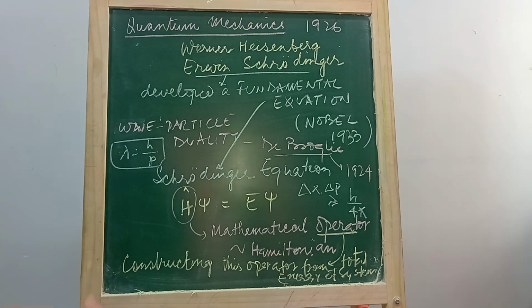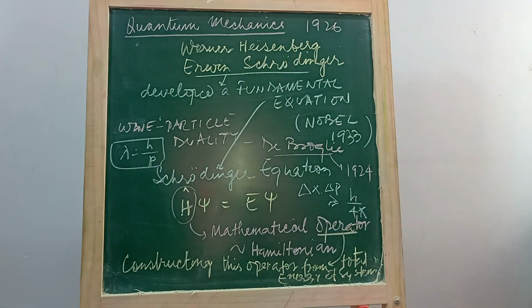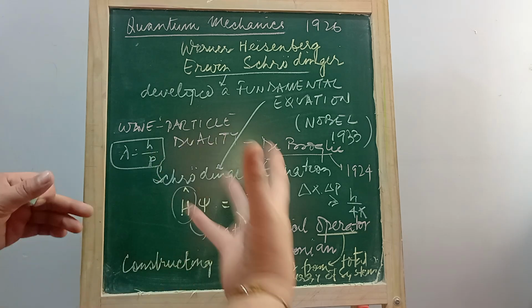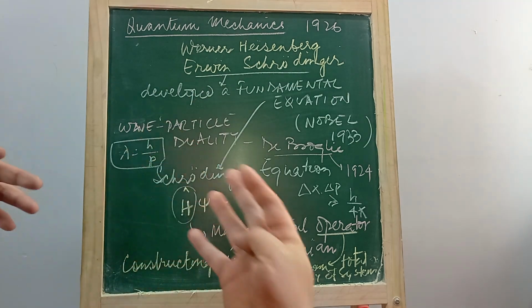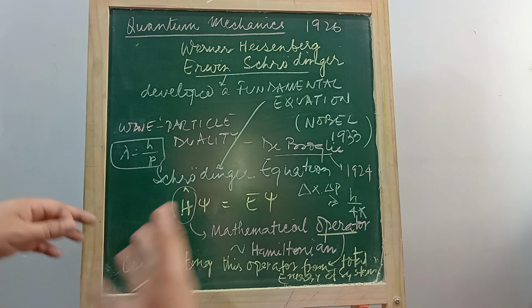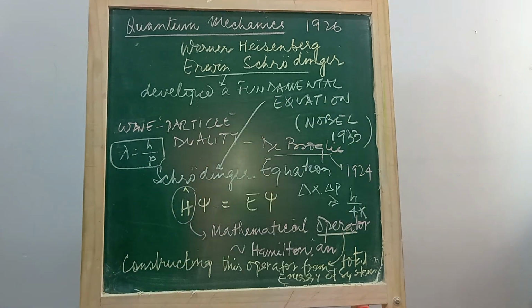Solving this equation gives the total energy of the system and the wave function of the system. While solving it, there will also be numbers in agreement with that energy and wave function, and those numbers are called quantum numbers.